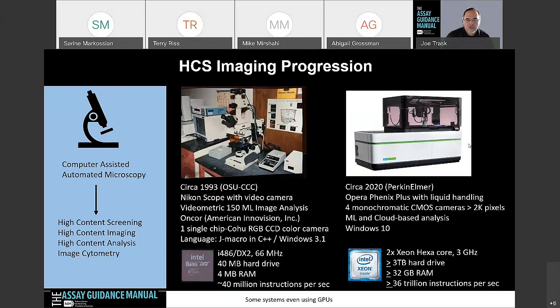And this is the most recent system on the market, which happens to be from the company I work for, PerkinElmer, the Opera Phenix Plus, which has liquid handling on it. But the point is that these things are very fast today. They have very high resolution, cloud-based analysis tools, machine learning, and very fast processors to interrogate this data.